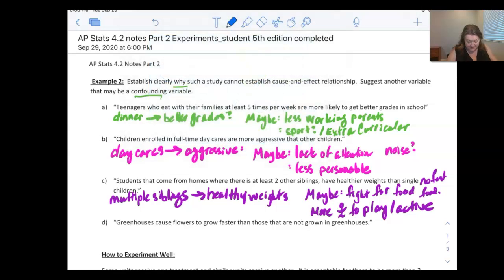All right, and our last example, it says greenhouses cause flowers to grow faster than those that are not grown in a greenhouse. So somehow this object, this building, greenhouses, are causing the flowers to grow faster.